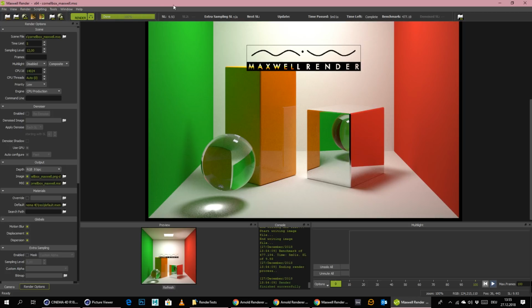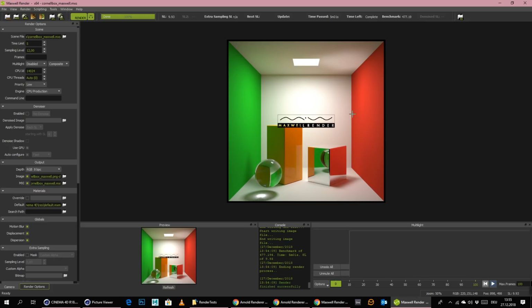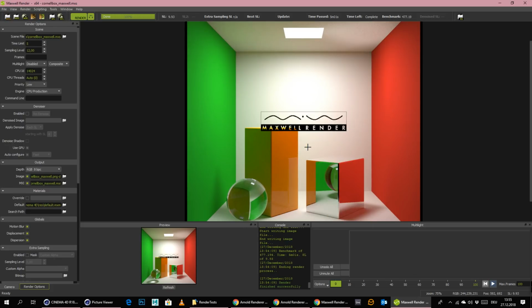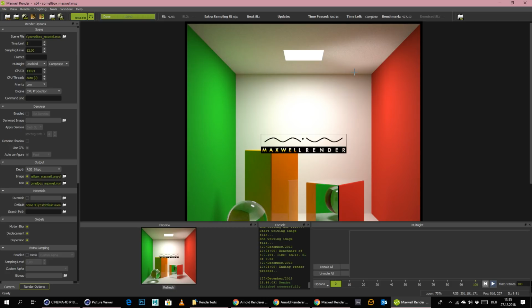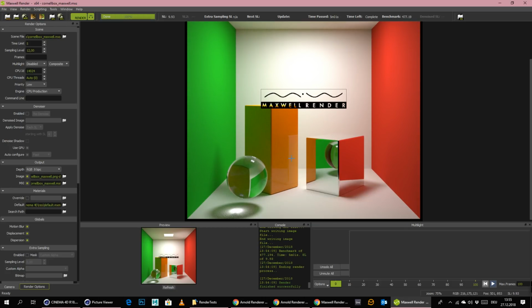So it did finish after SL10, or after a certain time. I think I simply gave it only 5 minutes of render time. These are the basic settings of Maxwell, so this is what we get after 5 minutes and not 10 minutes. As you can see, we are far away from being clean here. This definitely needs way more render time, probably 5 to 10 minutes more, and the ceiling as well. Everything else looks pretty good, as you can see.